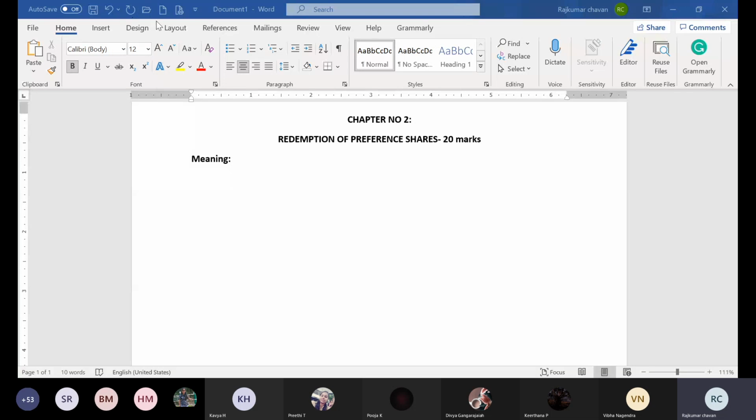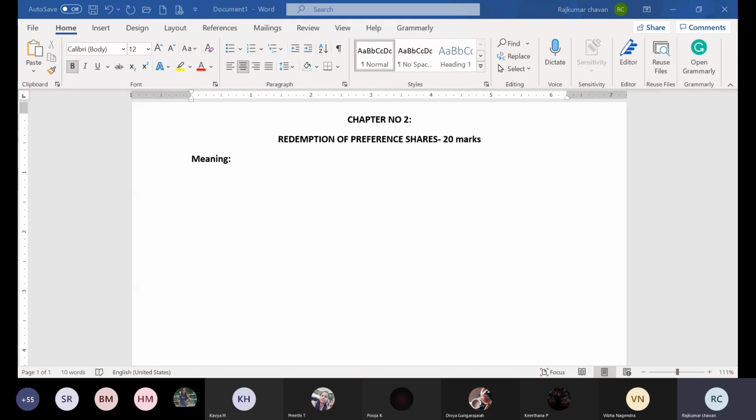So 20 plus 20 is equal to 40 marks. These two chapters deal with 40 marks as per the previous year question paper pattern. That is what I'm telling you people, based on that.